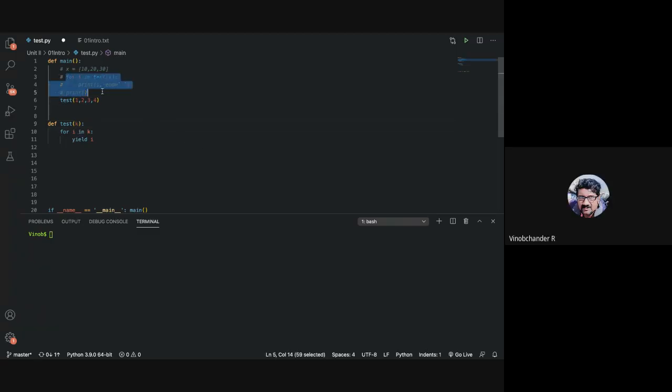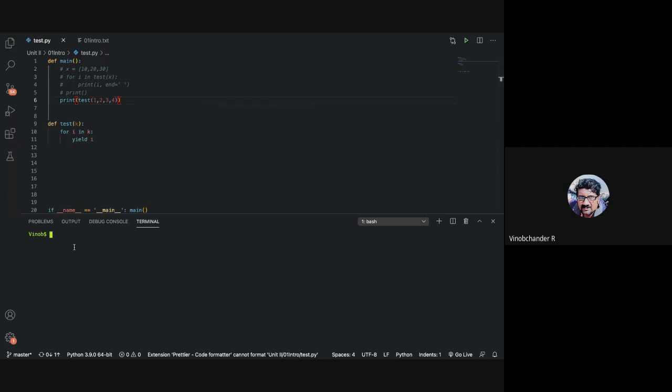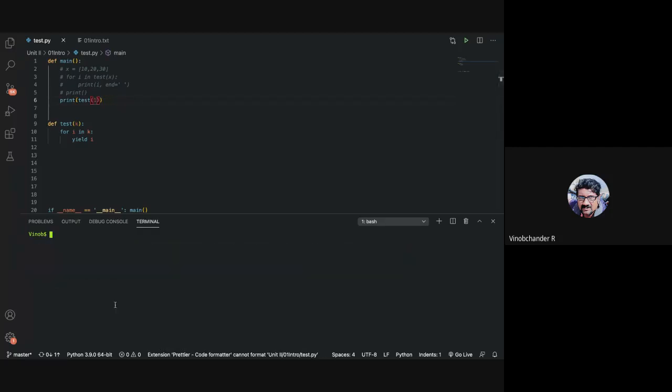Yeah, so let me comment this out also and let me do a print of this. So what is going to be printed? Positional argument, you are passing 4, you have only 1. So essentially, error. It takes one positional argument, but 4 were given. Right? So I can solve that, but before solving it using argument list, if I just pass the appropriate correct arguments, in this case, we have just only one argument.